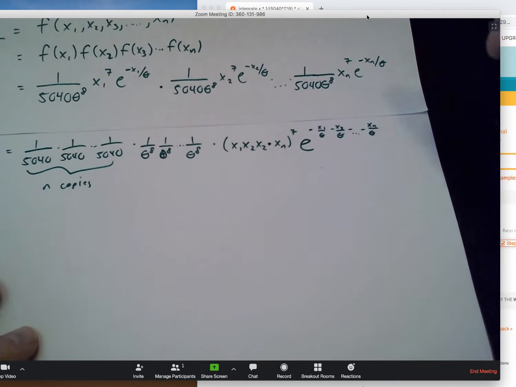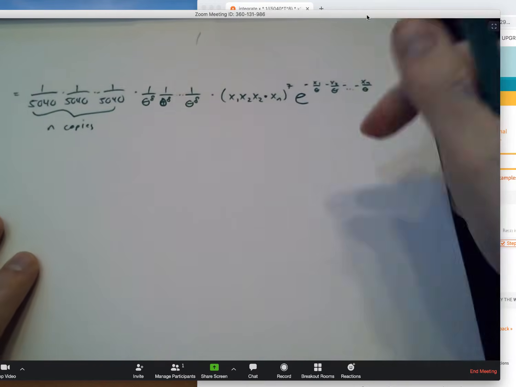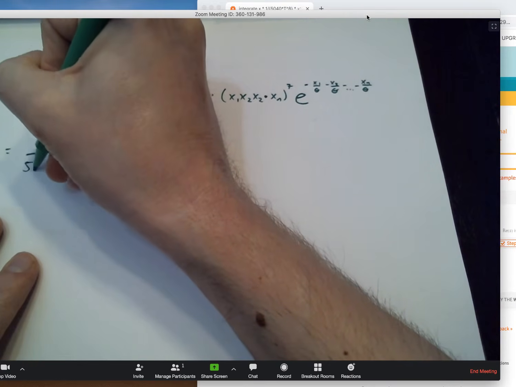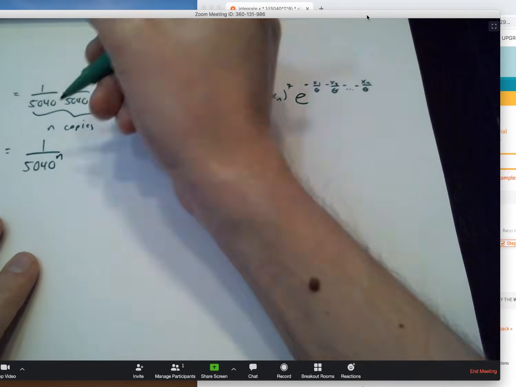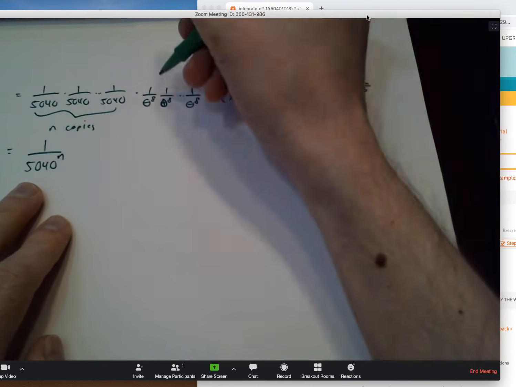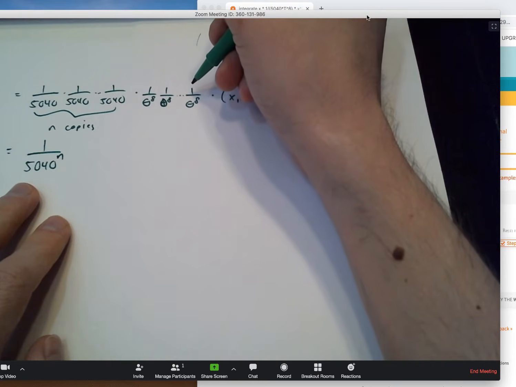And now the fun happens. We get to start combining terms and see how we can get this into Wolfram Alpha. So n copies of 1 over 5040 all multiplied by itself. That's going to become 1 over 5040 to the nth power. I have a 1 over theta to the 8th power multiplied by itself n different times.